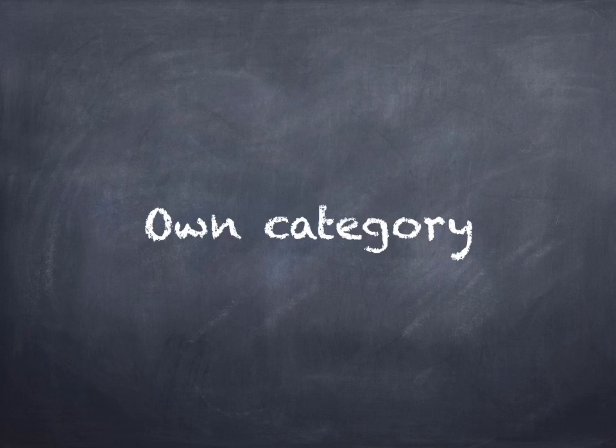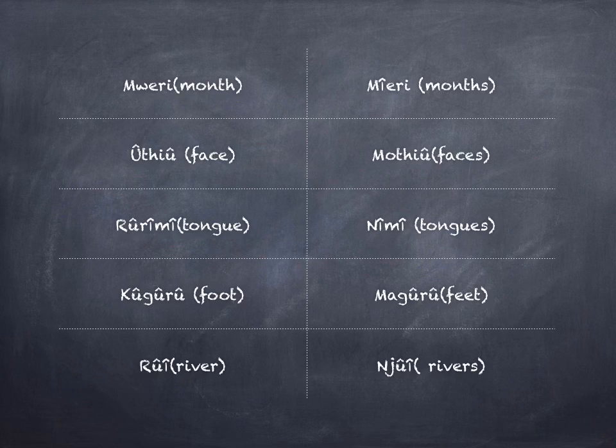The other noun class is that of the category that I have called the own category, where the singular takes its own form and the plural takes another form. This category does not follow any pattern, and here are some examples. One month is referred to as mweri. Many months are known as mieri. Mweri singular, mieri plural. And out of context here, mweri also means the moon.